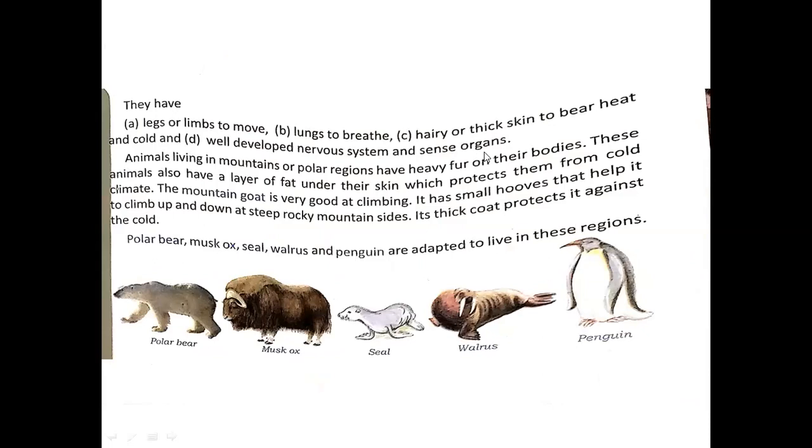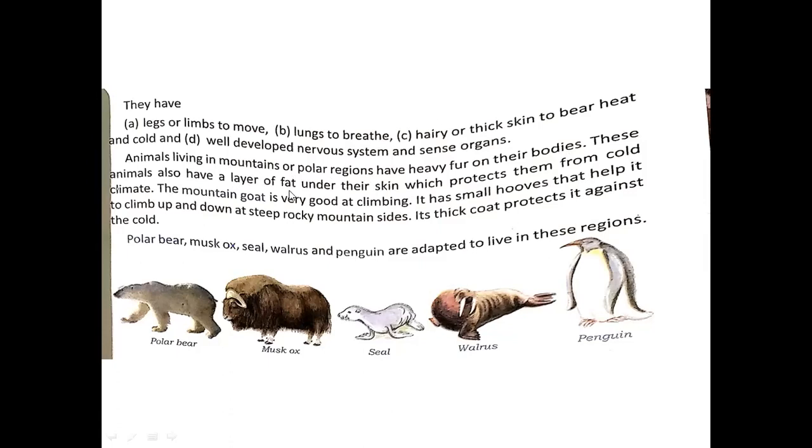So, you all have understood that terrestrial animals live on land and they have features suitable for life on land, and they have legs which help them to walk on land, and most of them have lungs as their breathing organ. Animals living in mountains or polar regions have heavy fur on their bodies. These animals also have a layer of fat under their skin which protects them from cold climate.